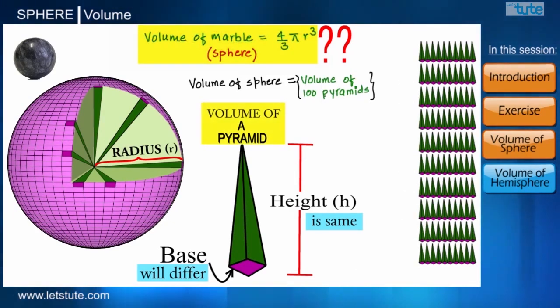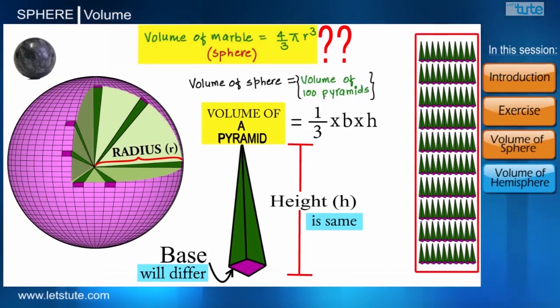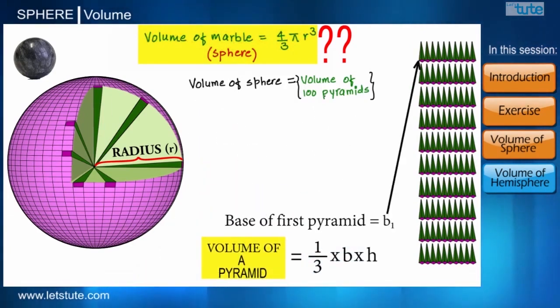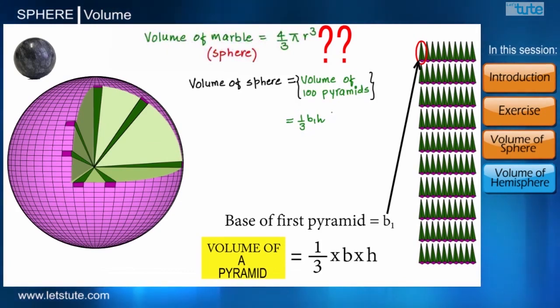We know that the volume of a pyramid is calculated as 1 by 3 into base into the height. And we have 100 such pyramids with different bases. So let's consider the first pyramid has base B1. So it can be written as 1 by 3 into B1 into H, where H is the height of the pyramid. Now this height can be replaced by the radius of the sphere, since height of the pyramid and radius of the sphere are equal and are constant.